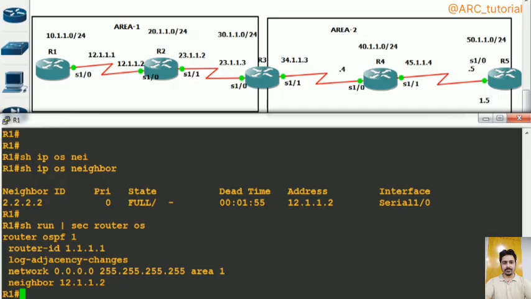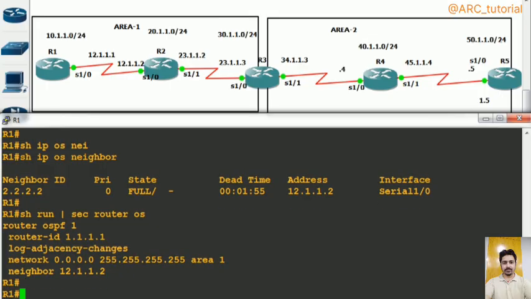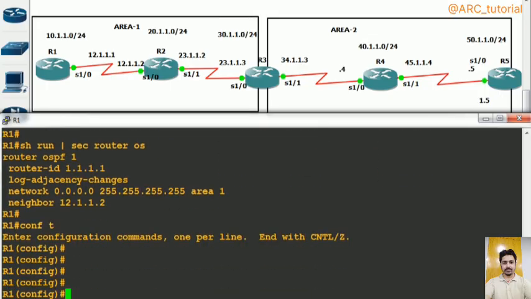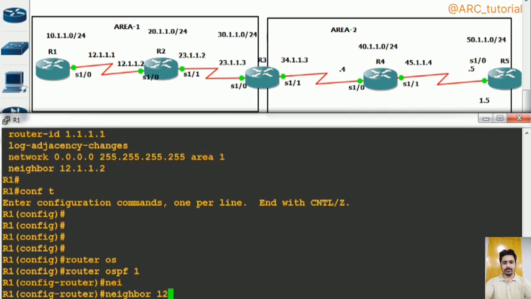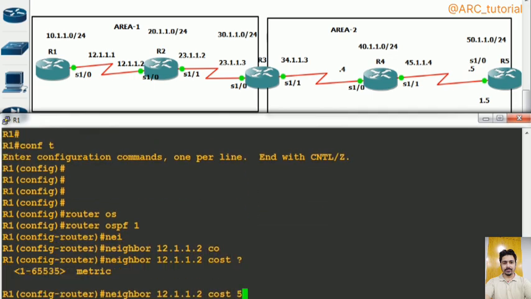That is how you can configure neighbor statically. And now you can also do one thing, however it is not possible here: router ospf 1, and then say neighbor 1.1.2 and then cost.